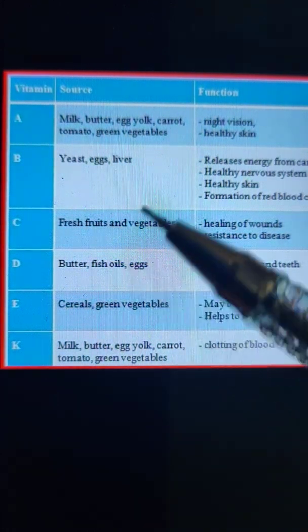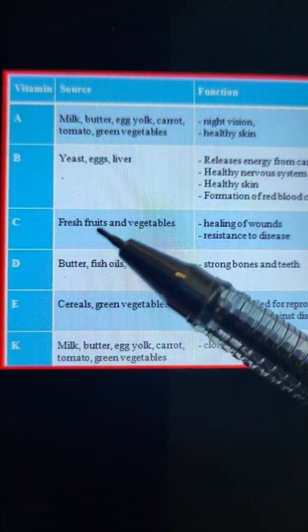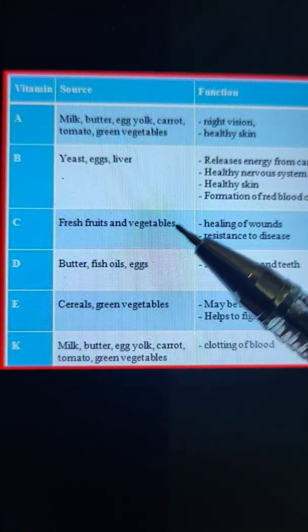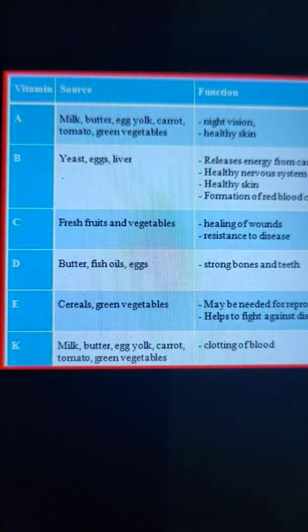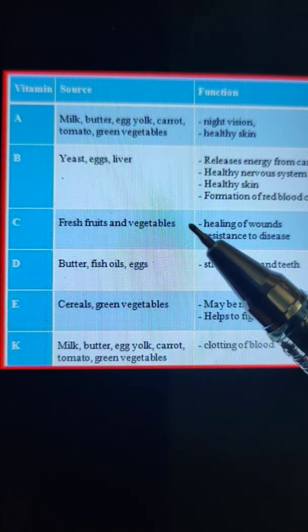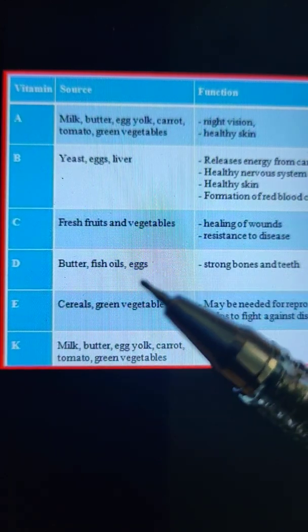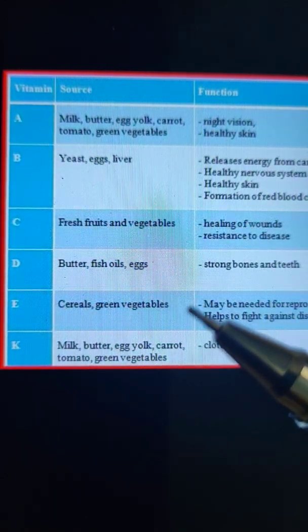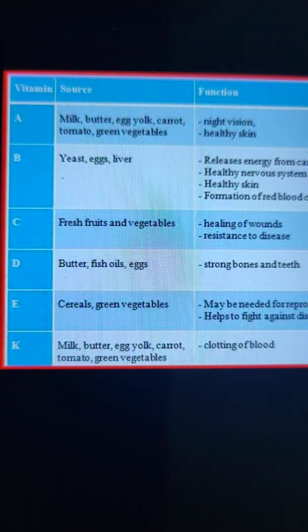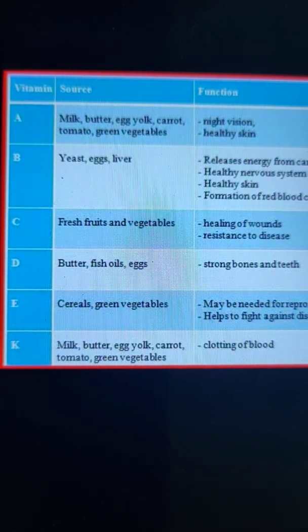Now the next one is vitamin C. The sources are fresh fruits and vegetables, and all citrus fruits are sources of vitamin C, like guava, tomato, orange, lemon. And vitamin C helps in healing of wounds and resistance to disease, that is, it helps our body to fight against infections or diseases.